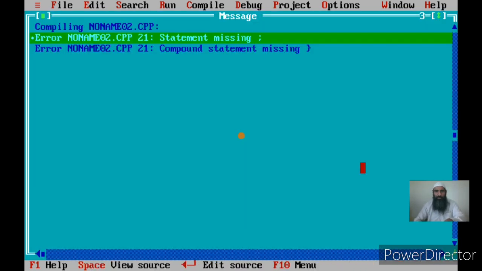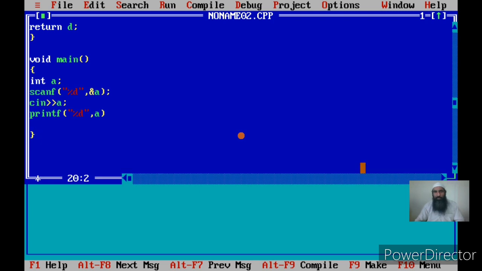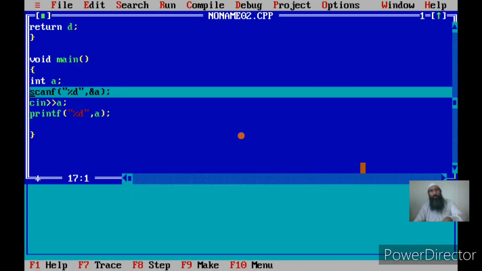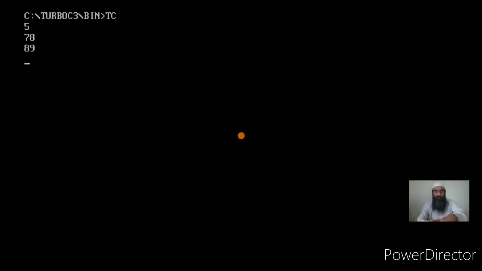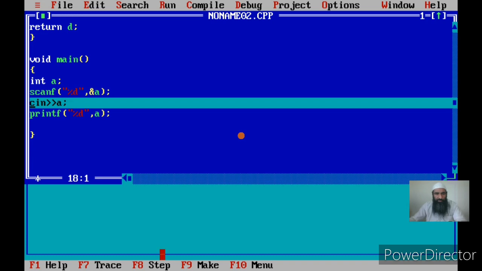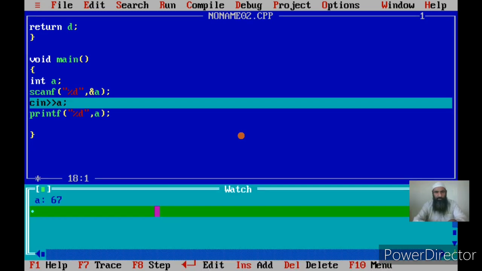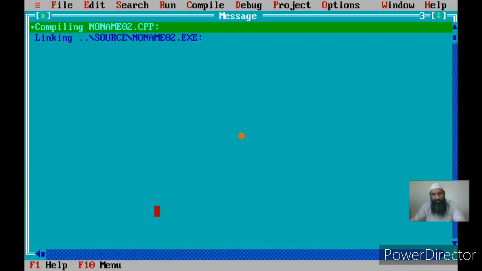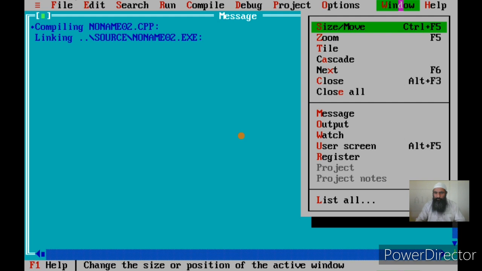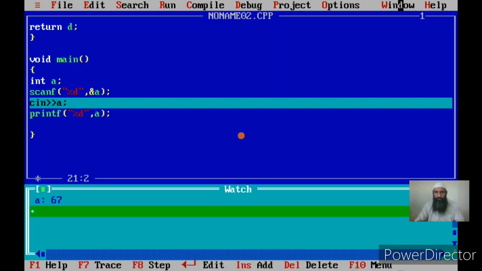There are some errors. Let us see. Oh, I have not given the terminator here. Let me give the terminator. I give the terminator. Error is over. Now I scan the value. So this is 67. If you see here, A is now 67. Okay, I'll close this. Okay, A is now 67.